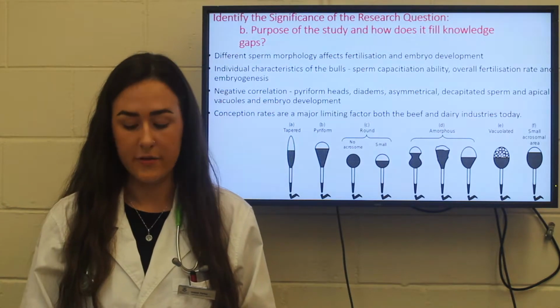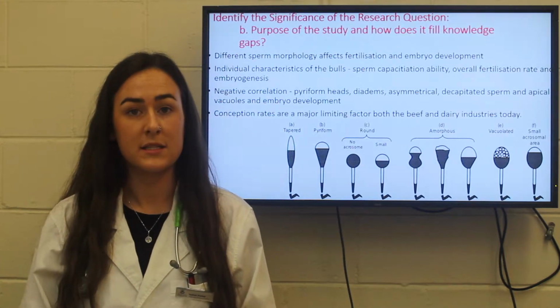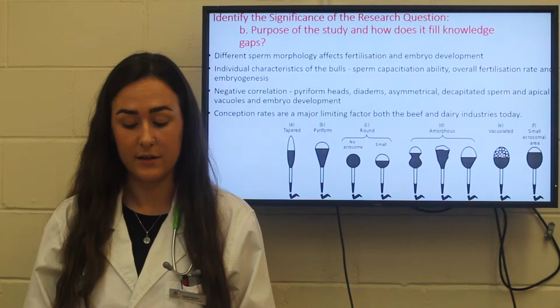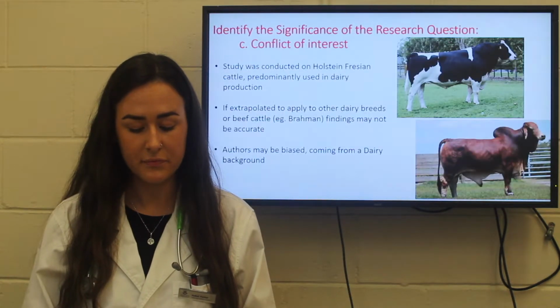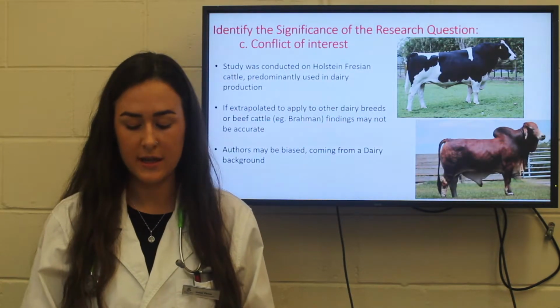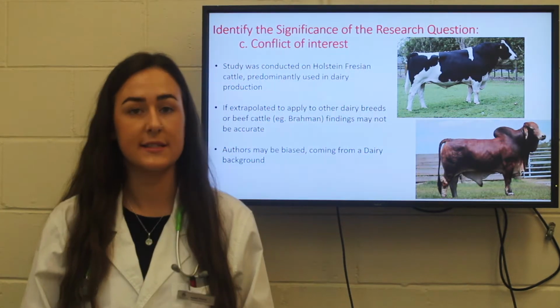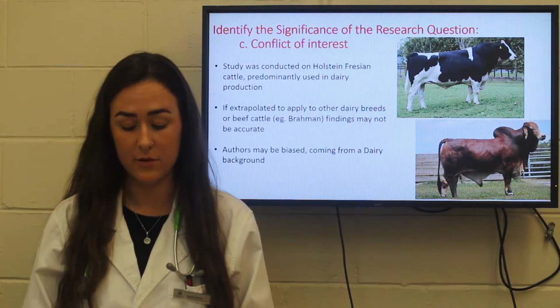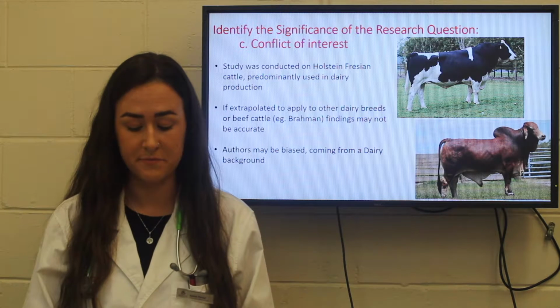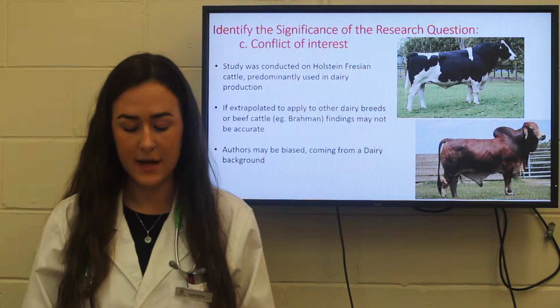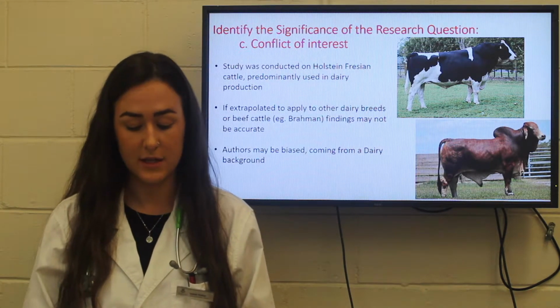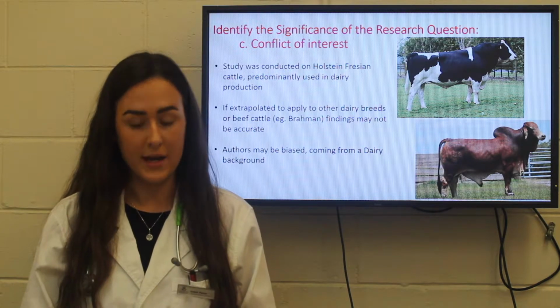This is an important area of research as conception rates are a major limiting factor affecting both beef and cattle industries today. In assessing any conflict of interest, it should be taken into consideration that the study was conducted on Holstein Friesian cattle, predominantly used in dairy production. When extrapolated to apply to other dairy breeds or beef cattle, such as Brahmans, findings may not be accurate.